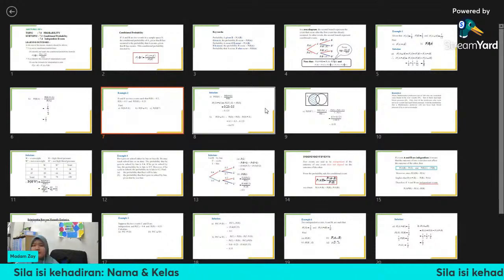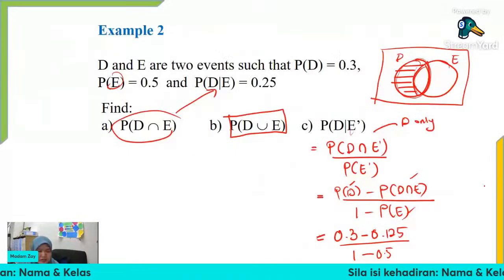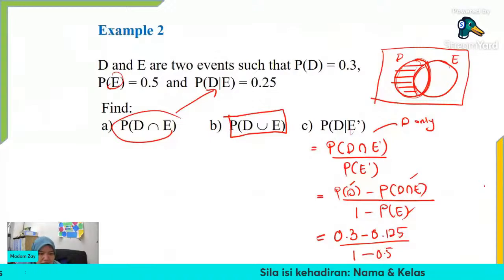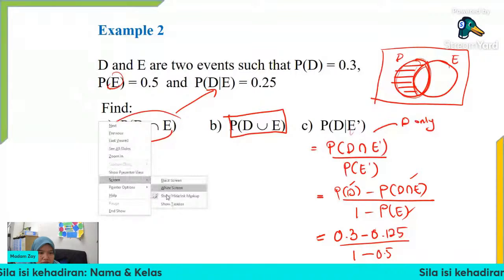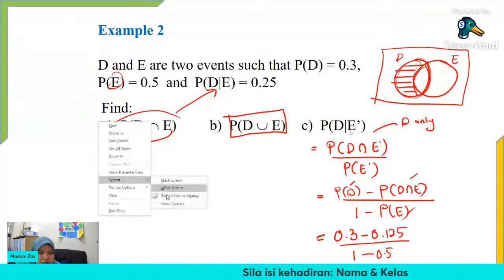Okay. So, kira dapat berapa? Minus 0.125. Kenapa tak keluar?